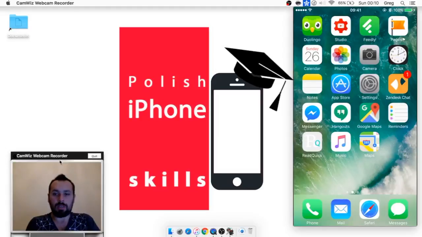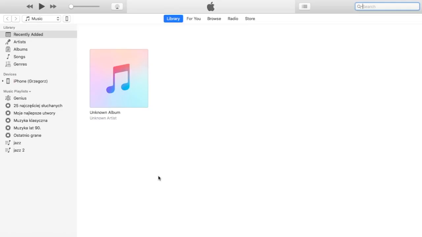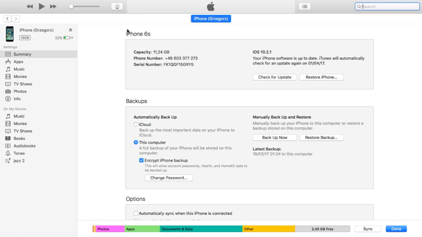So let's start by creating a backup, and we will talk some more. So let's go to iTunes. As you can see, I also got my iPad connected, but that's not thing that is interest us.